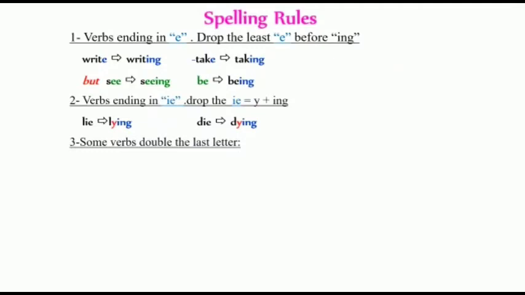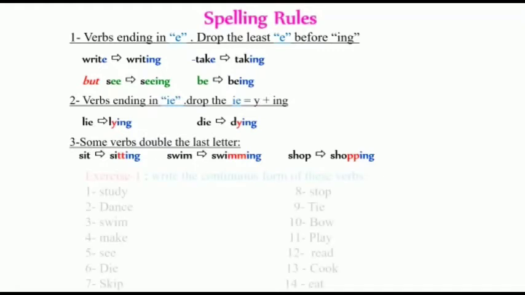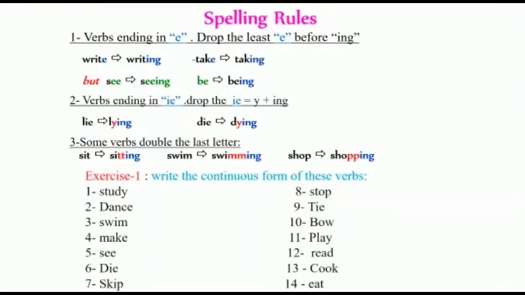Number 3, some verbs double the last letter. For example, sit becomes sitting. Swim becomes swimming, double M as you can see. Shop becomes shopping, double P. We're going to do an exercise to make sure that you understand these spelling rules. So for example, study. Very good, studying. We add ing here.